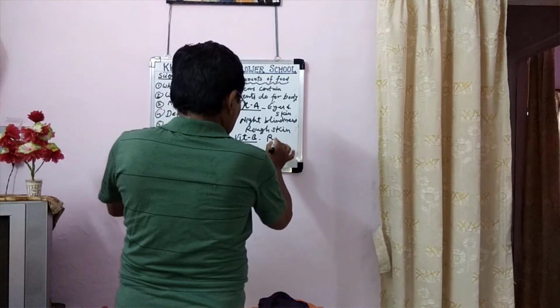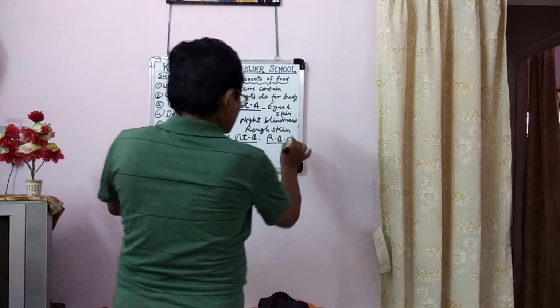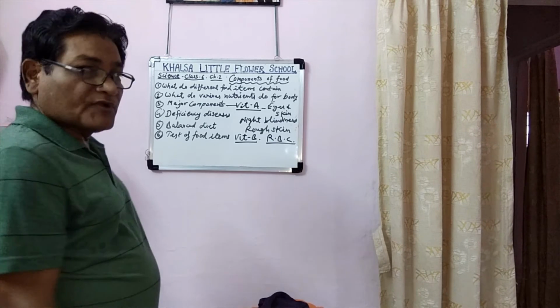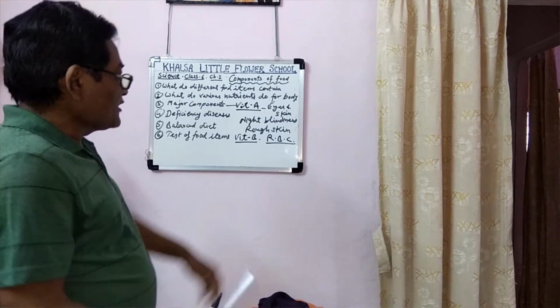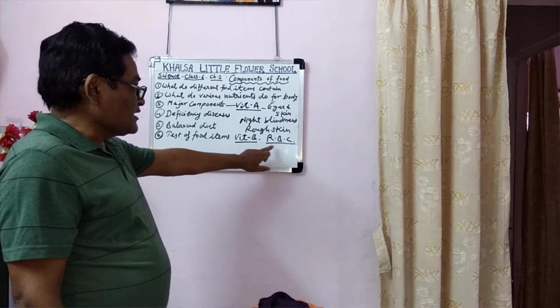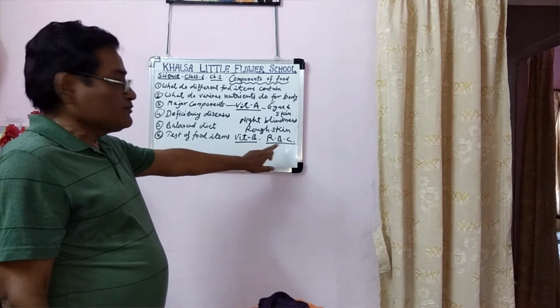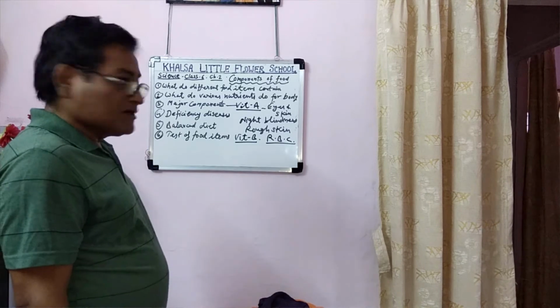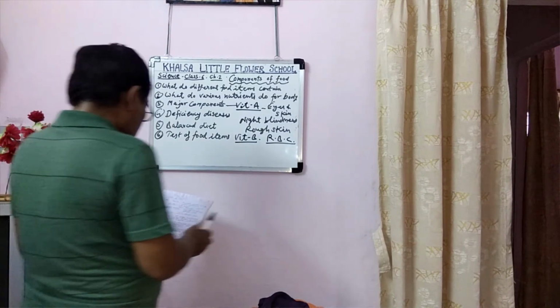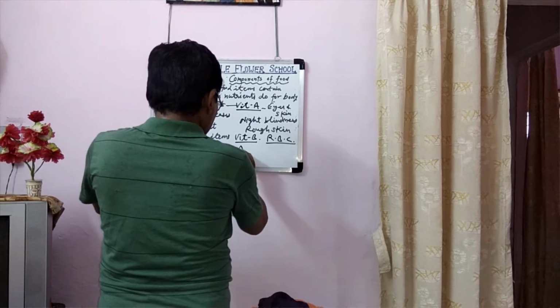RBC means red blood corpuscles, which are found in our blood. There are three types of components in our blood: RBC, WBC and platelets. RBC means red blood corpuscles, WBC means white blood corpuscles, and platelets. Its deficiency causes anemia.